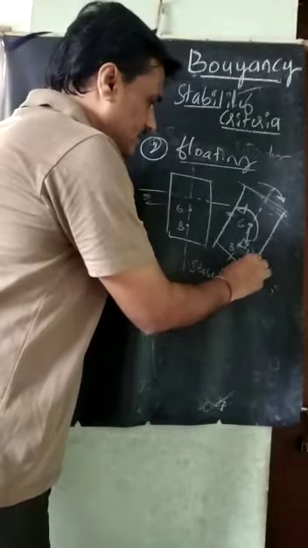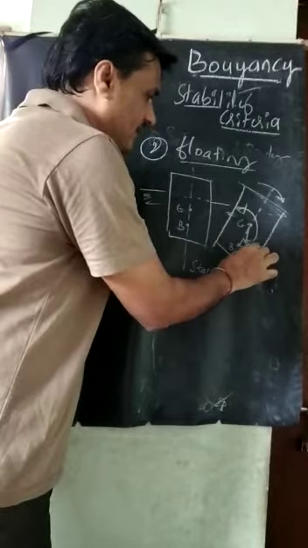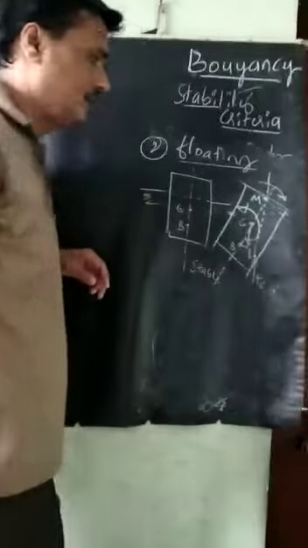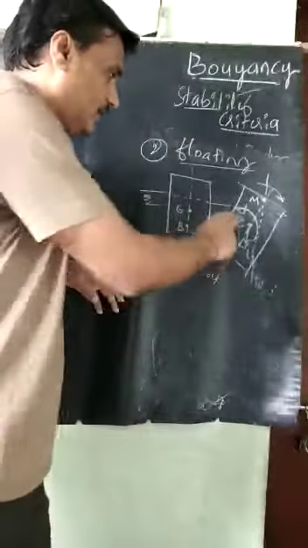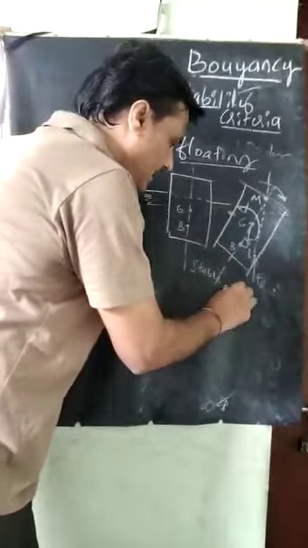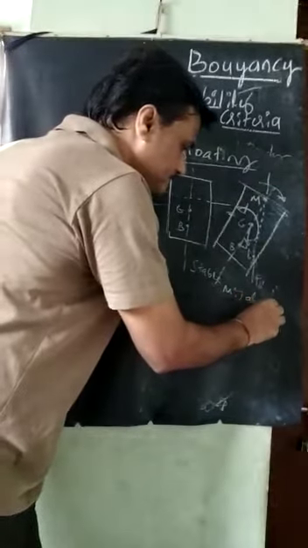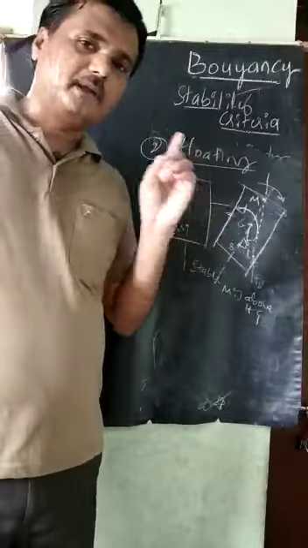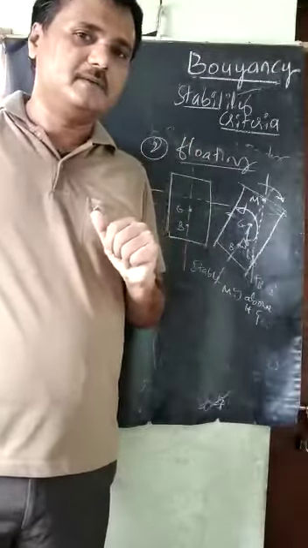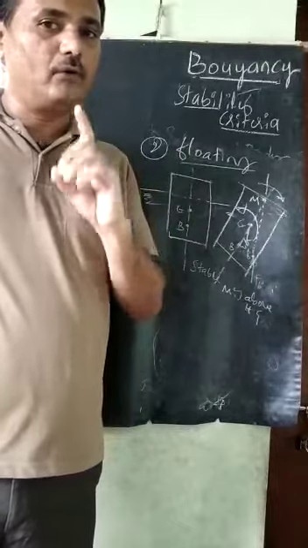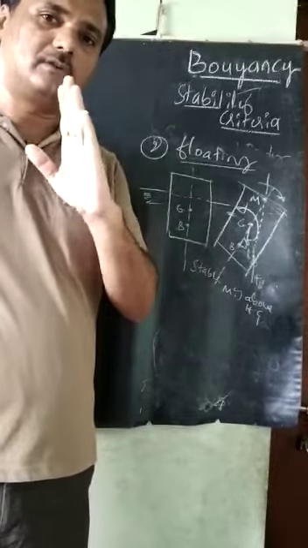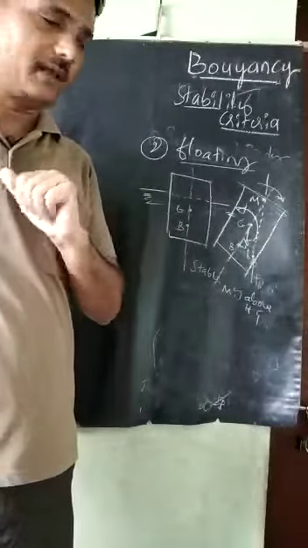If I extend the line of action of this FB dash, here I get M, the metacenter. M is above the G. Very important: when the metacenter is above the G, that body will float in stable equilibrium, about its vertical normal axis.